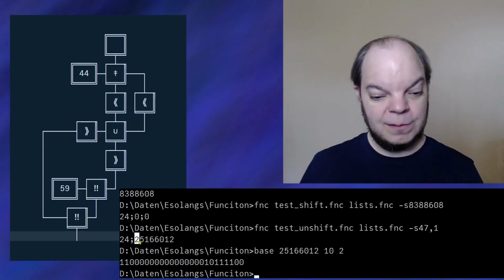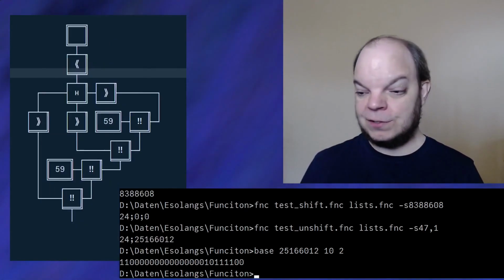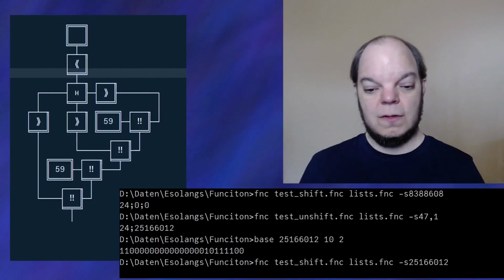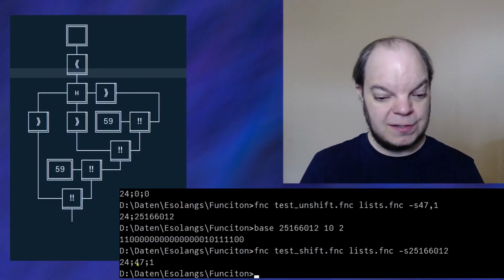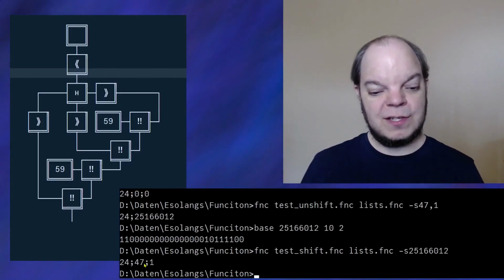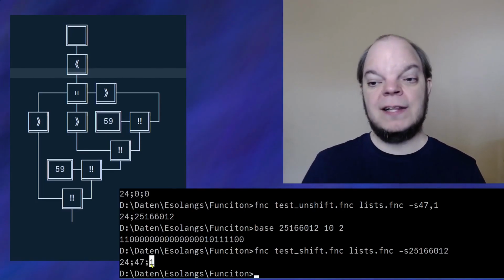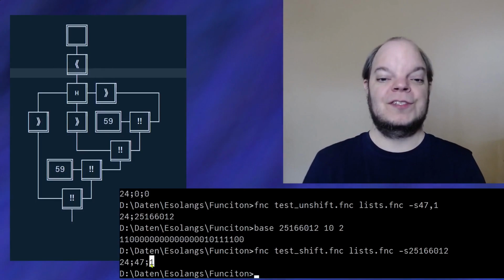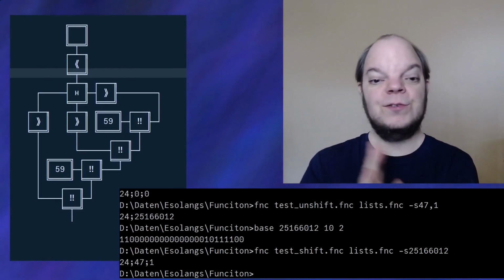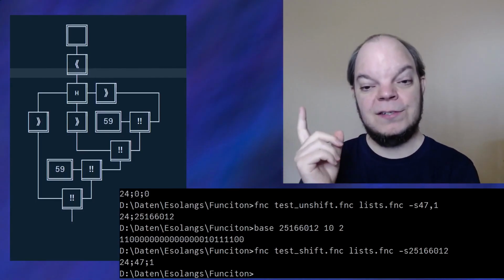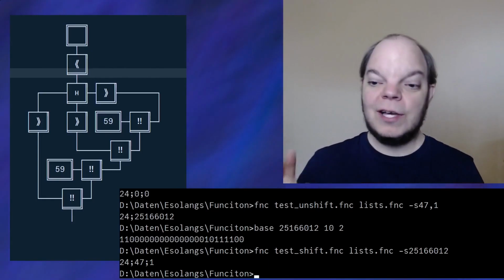Okay, let's put that number into the shift function to see what it does. And you will see that not only does it successfully extract the number 47 which we put in, but it also correctly reconstructs the value that we pretended was a list. In other words, it isn't at all bothered by the fact that that part isn't a valid list. Okay, what does that mean?